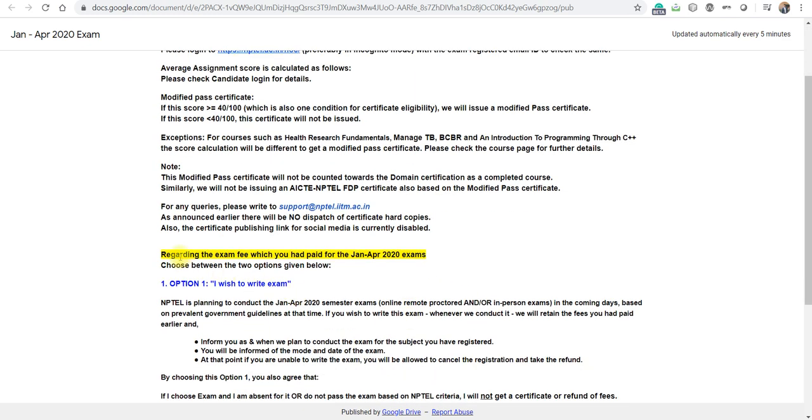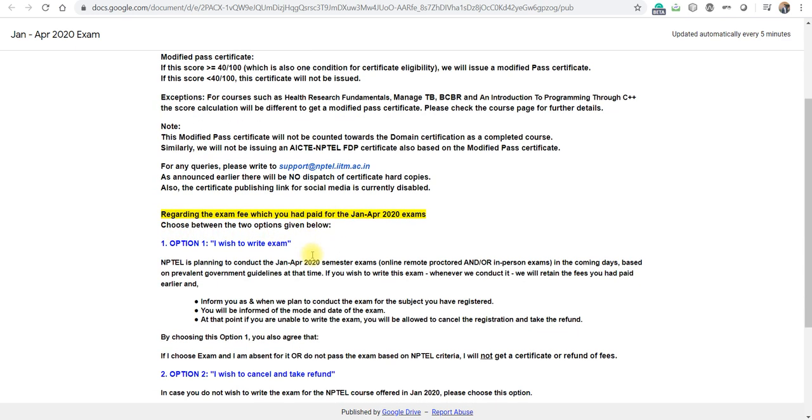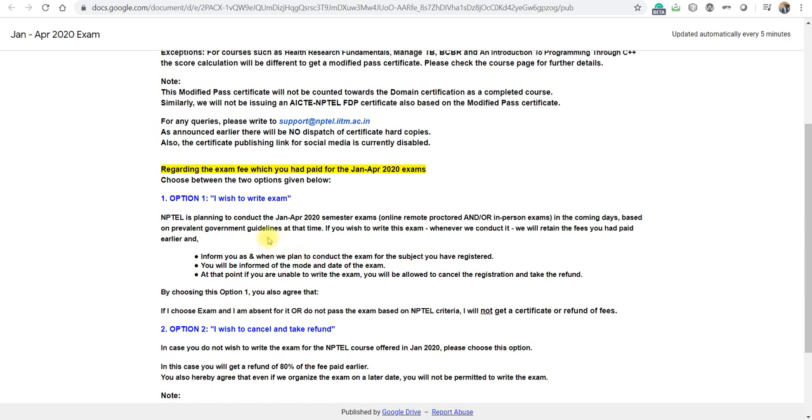Right. Regarding the examination fee which you had paid for the January to April examination, right? So you have 2 options. One, you wish to write the exam; other, you wish to cancel and take a refund. So for option 1, NPTEL has not reached any particular decision.